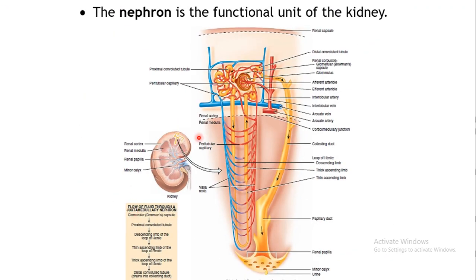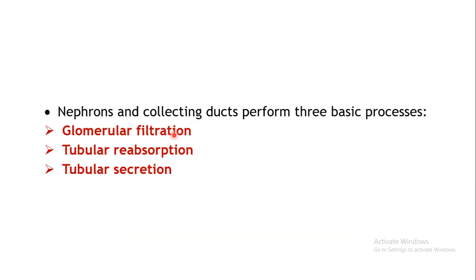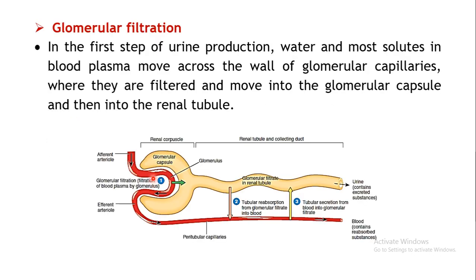So this is to do with the nephron. Now coming to the basic processes carried out by the nephron. There are three basic processes involved in the formation of urine: glomerular filtration, tubular reabsorption and tubular secretion. We'll just brief on this.